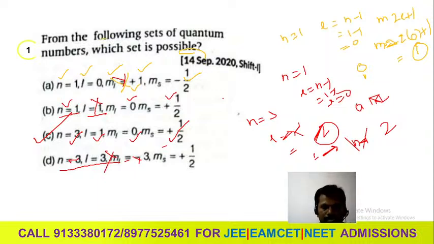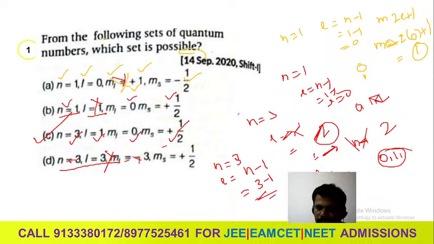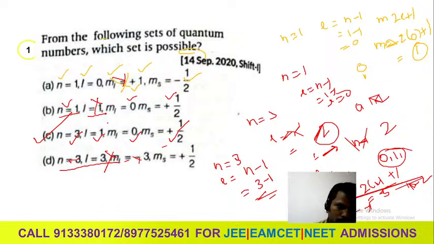You can observe once again, if we take n is equal to 3. What is L? n minus 1, that means 3 minus 1. That is the L value, 2. L value 2 means you have to write 0, 1, 2, whatever it may be. The number of values, n is equal to 2, up to 2. You can write this is 1, so 1 is applicable. Then m is equal to 0. You can write this 2 into 2 plus 1. m is equal to 5 numbers: 0, 1, 2, minus 1, minus 2. These are the 5 values you will observe. So this is the answer, you will get 1. Now go for the second one.